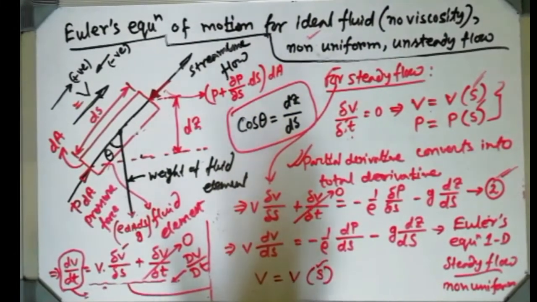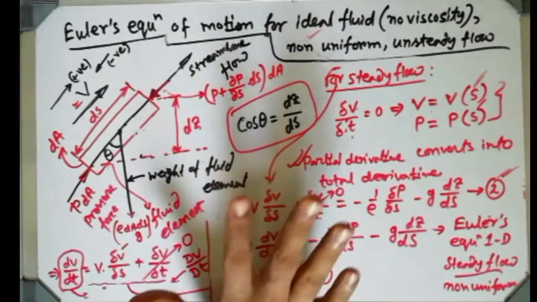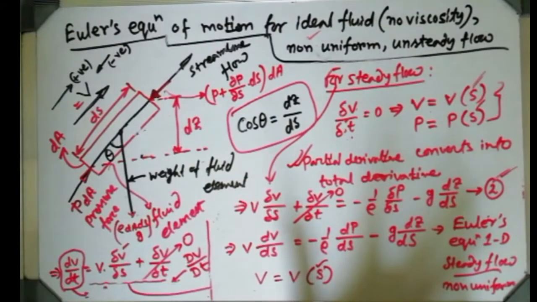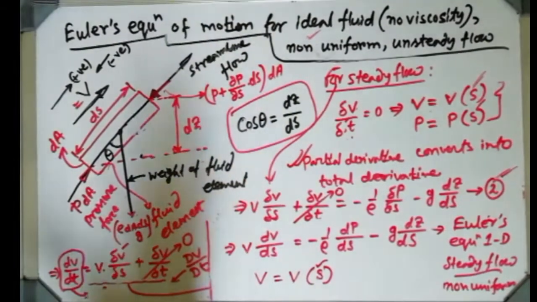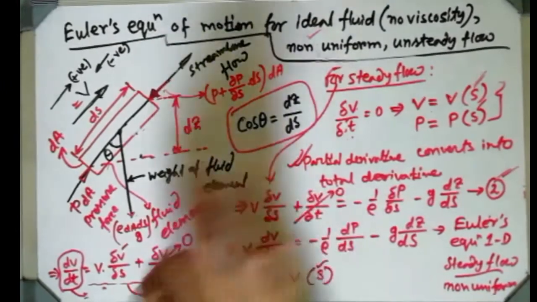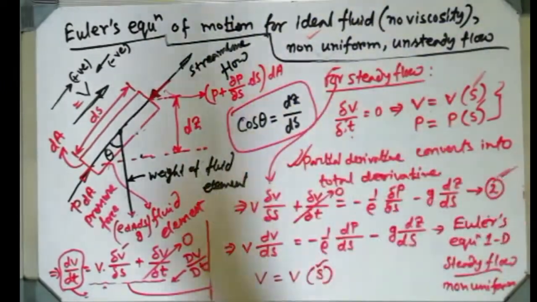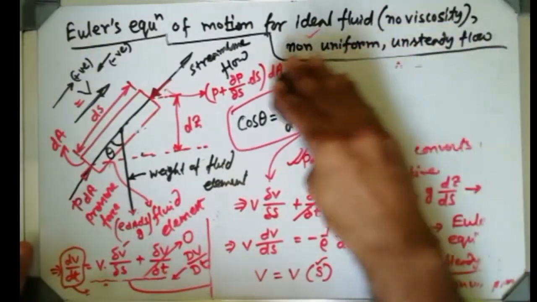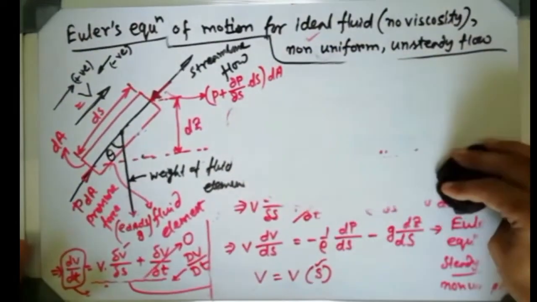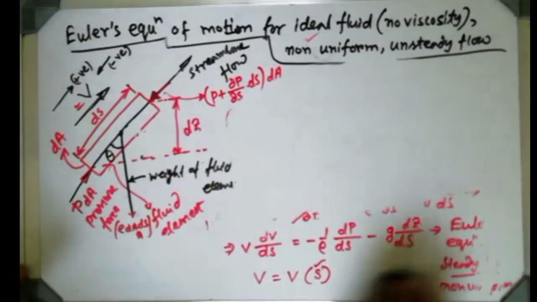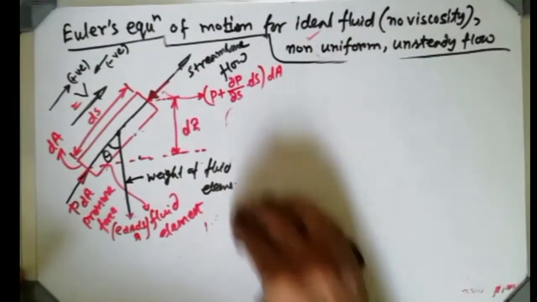Which one you will do depends on you, but I like this way, so that's why I am deriving this way. Most of the easy textbooks will not have this kind of derivation. Just fast assumption, and the equation is derived. You can check any textbook. If it is easy for you, then copy them, no problem. I am not restricting you that you have to consider only what I have taught you.